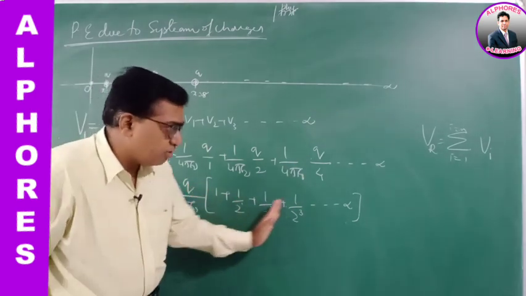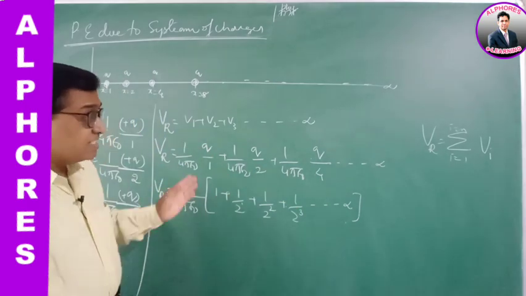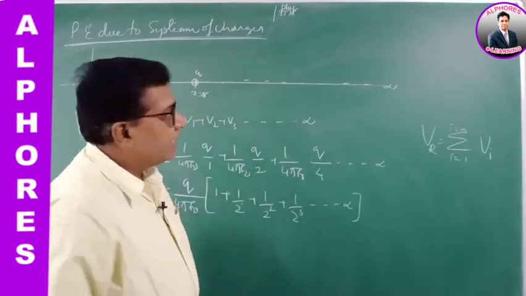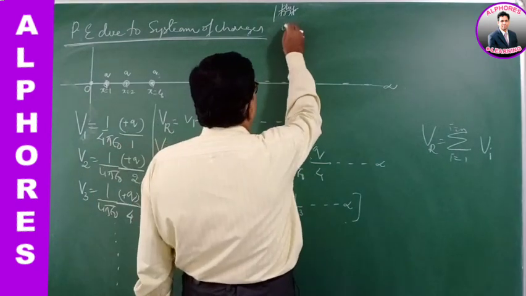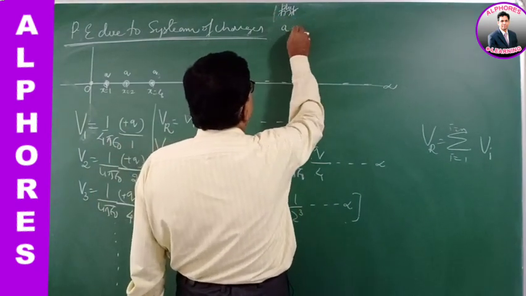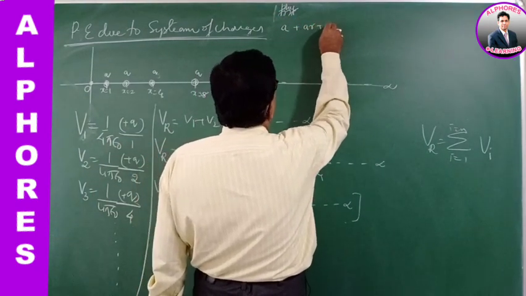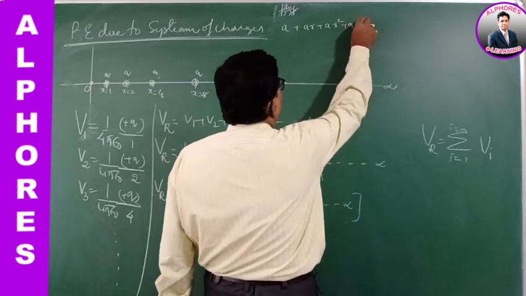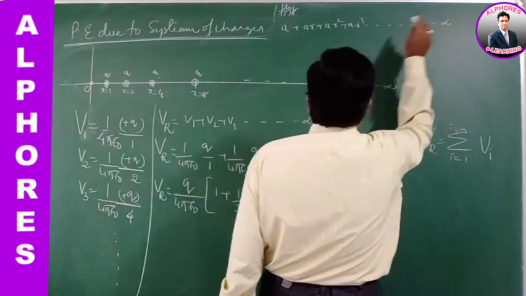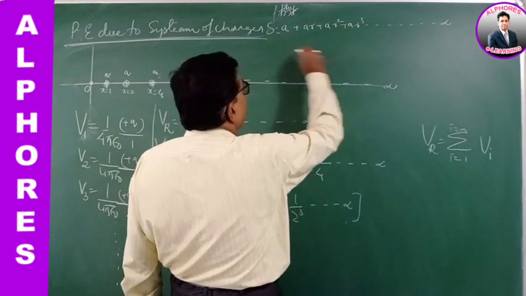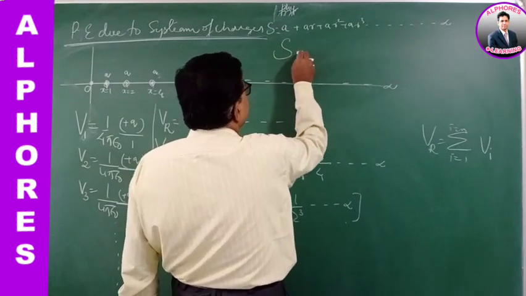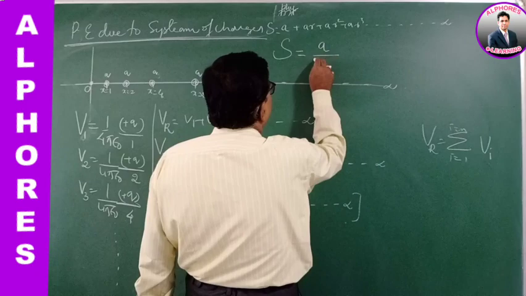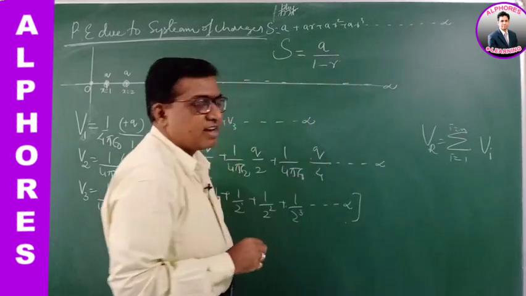So the sum of all the terms, it is an infinite series. According to geometric progression, if there is an infinite series A, AR, AR square, AR cube, up to infinity, then the sum up to infinite terms is given as A by 1 minus R, for R less than 1.